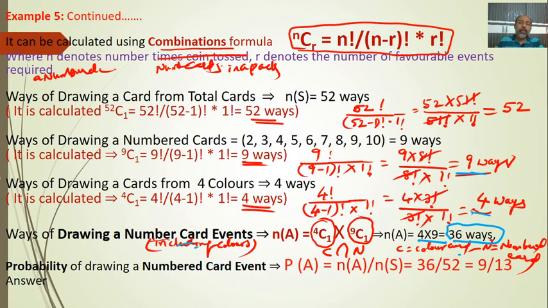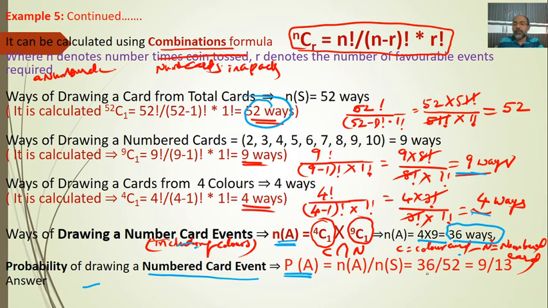Now we'll talk about the probability of drawing a number card. P of A is equal to n of A divided by n of S. As we got, n of S is 52 ways, 52C1.